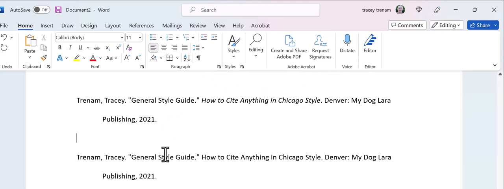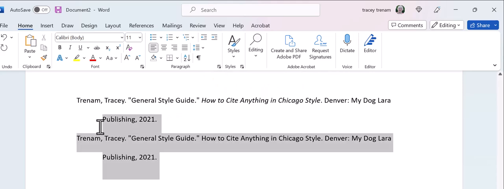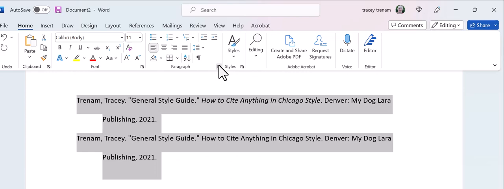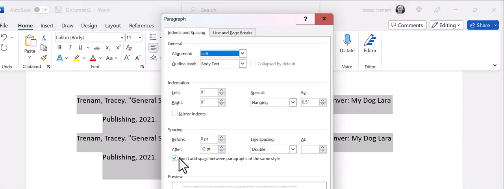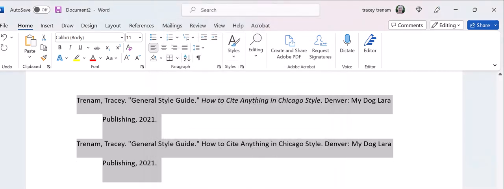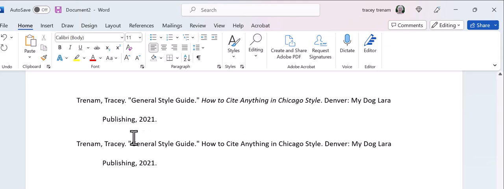So the correct way to do that is to, again, highlight, unclick the don't add space, add about 12 points or maybe even 8 points, and there it automatically gives you a little teensy bit of extra space between your entries.